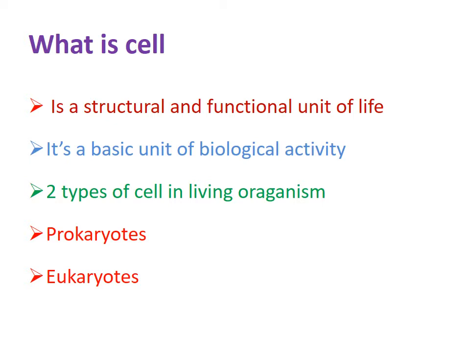In eukaryotes, there is a well-developed nucleus and the structure of the cell is very complicated, and in prokaryote cells, the nucleus is not well developed. So here we are going to discuss eukaryote cells, that means the animal cell.